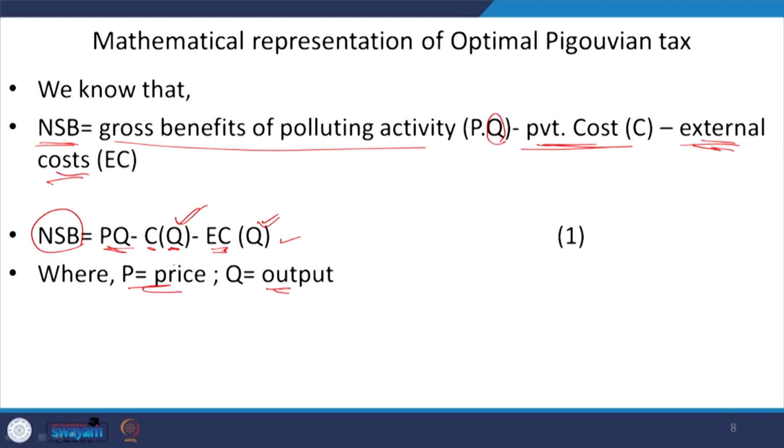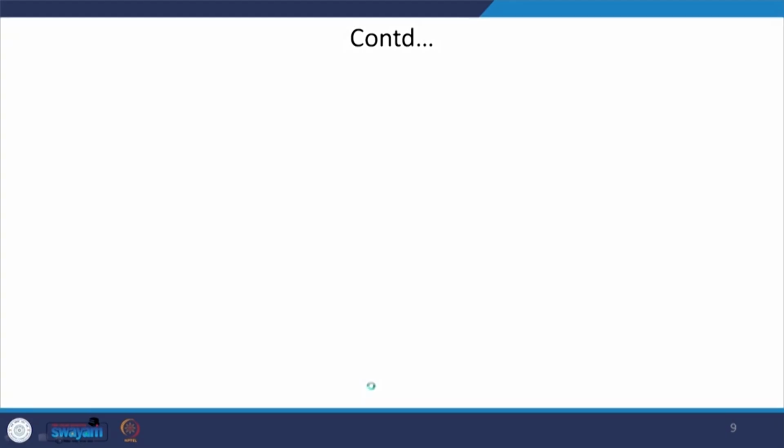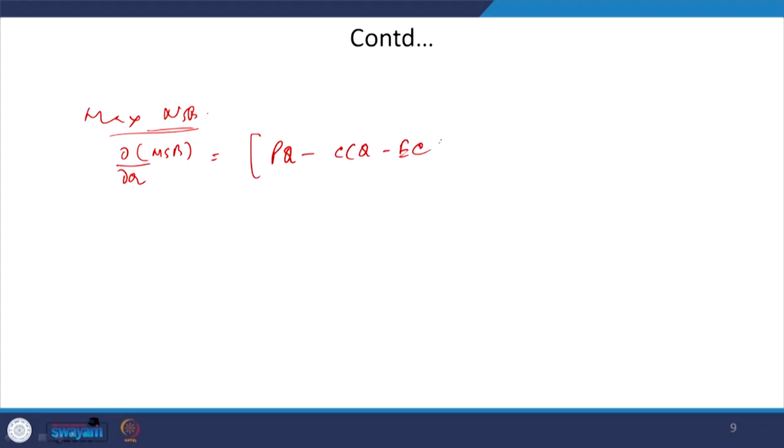Based on this net social benefit understanding, what we need to do now is maximize this net social benefit. So, how to maximize any function? We can maximize any function by taking the first order derivative equal to 0. Here, the first order derivative with respect to the output is of the expression defined already in equation 1, PQ minus C of Q minus EC of Q. Let us say it is equation 2.